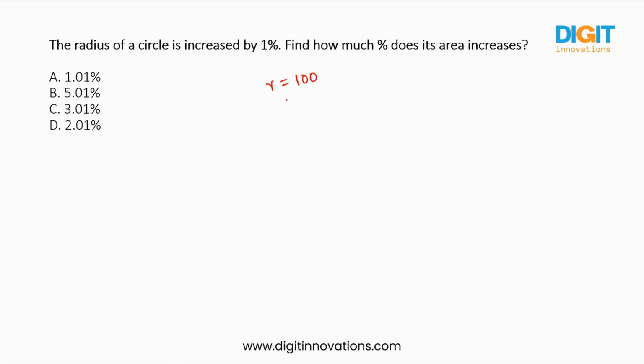Okay. I am taking the radius as 100. What is the area formula? The area of a circle formula is pi r square, right? So pi, the r value we already know is 100, which is 100 square. It will be 10,000 pi.